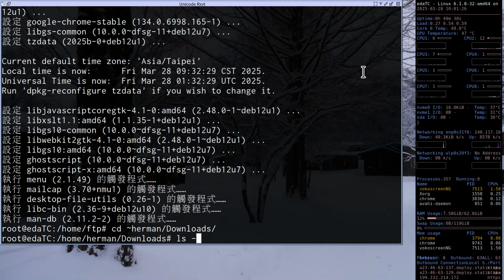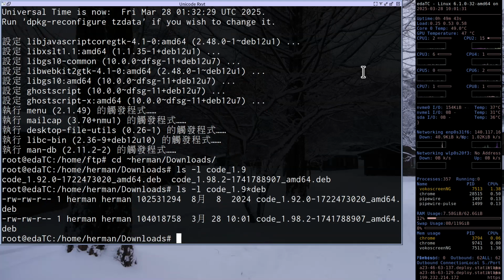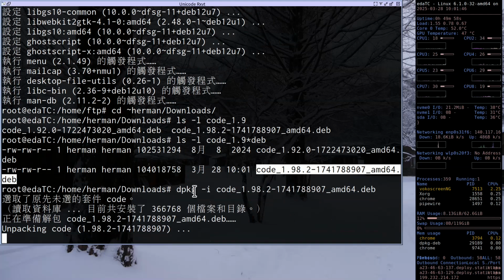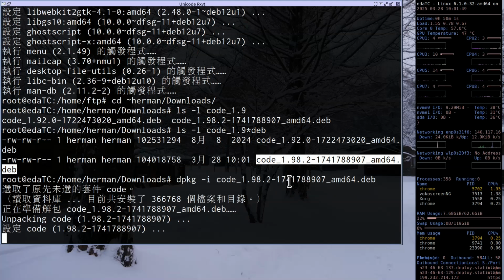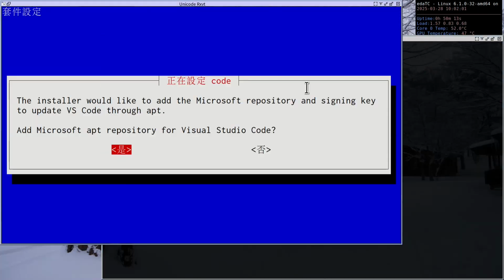If you go here, the newest version of code is 1.9a.deb, right? You can use this command dpkg -i code, then enter. It will install Visual Studio automatically. Normally, we use a .deb file this way. Understand? This is the normal way.